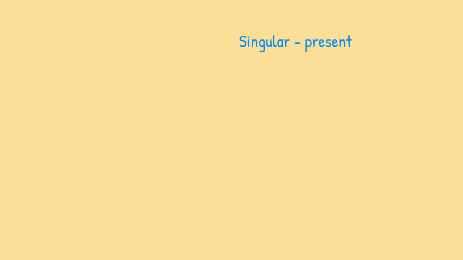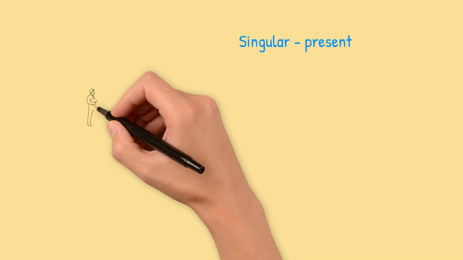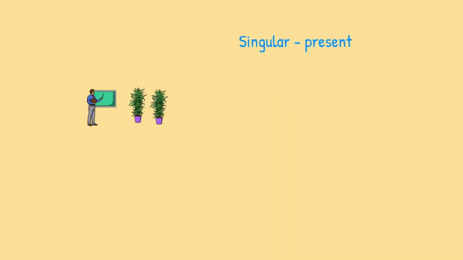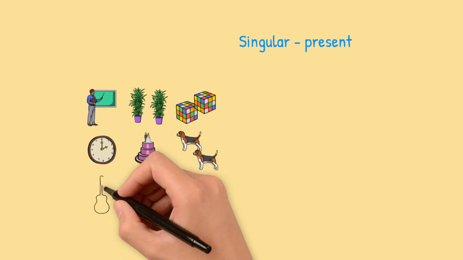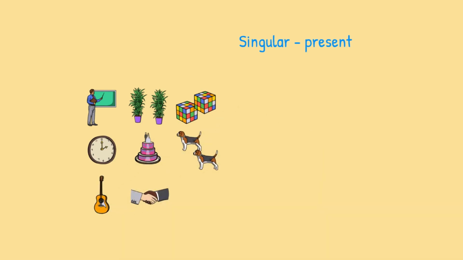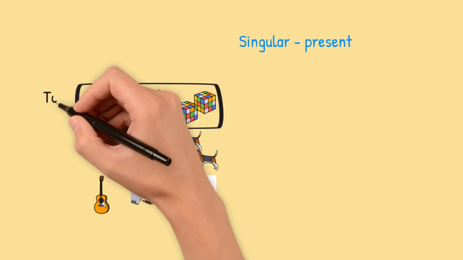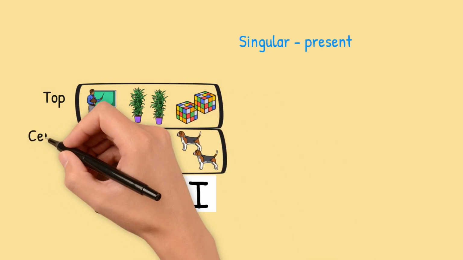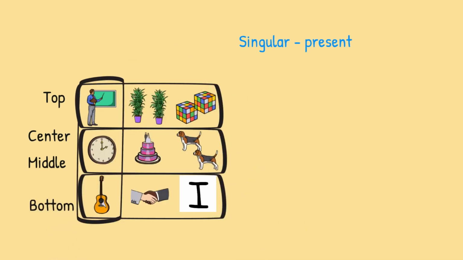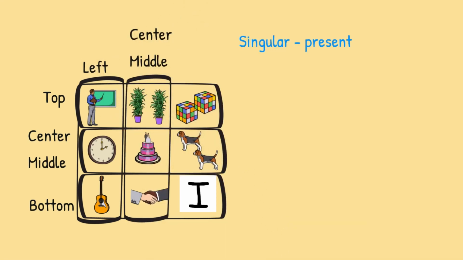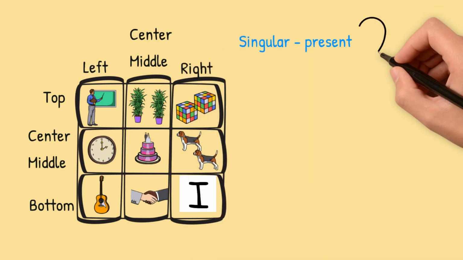Here we have these pictures. A picture of a teacher, one teacher, two trees, two cubes, one clock, one cake, two dogs, one guitar, two handshaking, and I. The first row here, we call it top. Next, we call it center or middle. And the last row, we call it bottom. Here we have left column, middle or center, and right column.